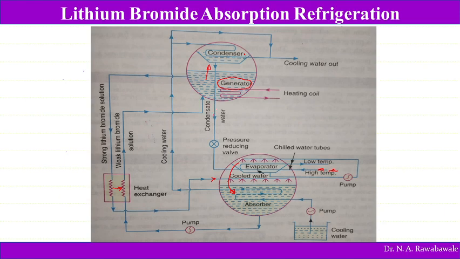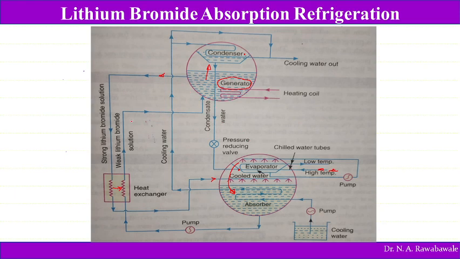taken with the help of this system into this absorber, and this is sprayed here in this evaporator. So when the strong solution is passed through this pressure reduction valve, the pressure is reduced, and then it is sprayed. Again it absorbs. The strong solution of lithium bromide is taken from here. It is not taken from here. So this is the water which is compensating.